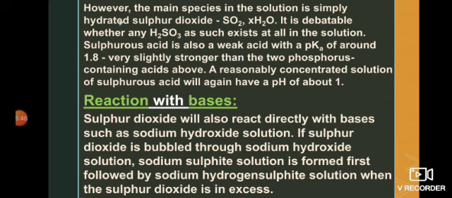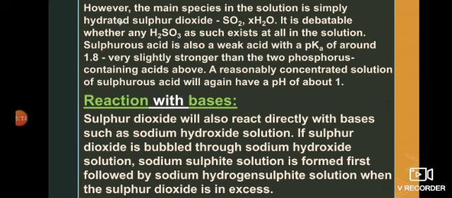So it means its strength will be more, it will be stronger. The acids of these oxides of sulfur will be stronger as compared to the acids of the oxides of phosphorus. A reasonably concentrated solution of the acid will again have a pH of about 1, which shows its greater strength.